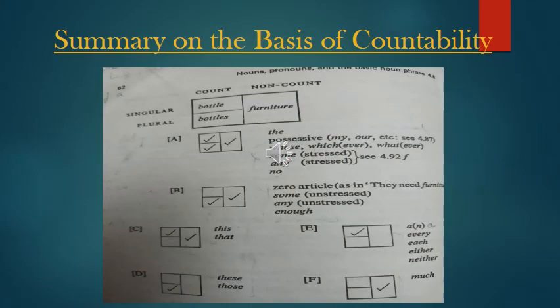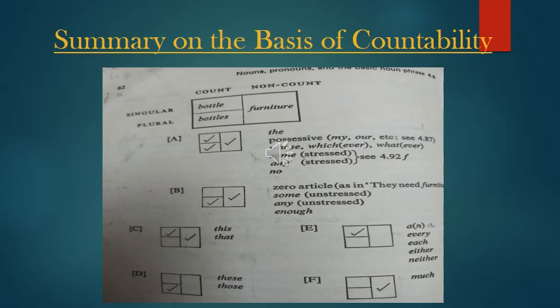Now we have reached the concluding part where we will be summarizing whatever we have learned. So there are three categories, as I have told you, on the basis of countability: singular countable, plural countable, and uncountable.